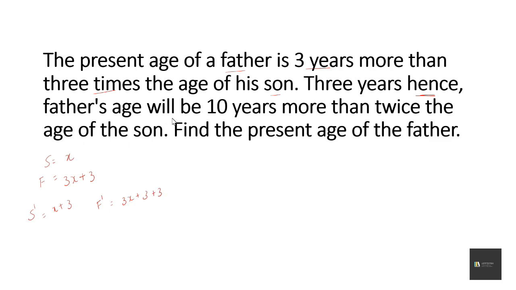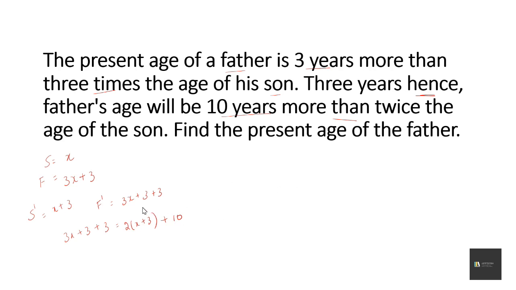Father's age will be 10 years more than twice the age of the son. So father's age is equal to 10 years more than twice the age of the son. So you can understand that.